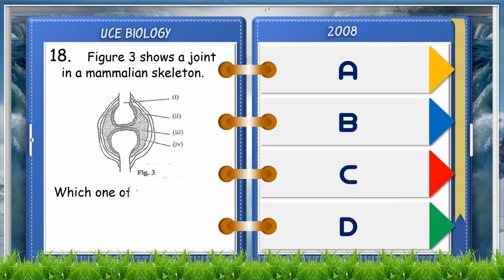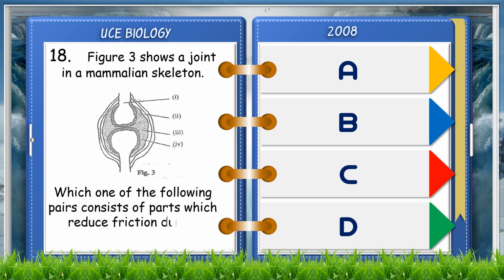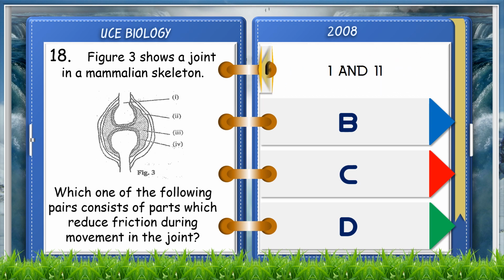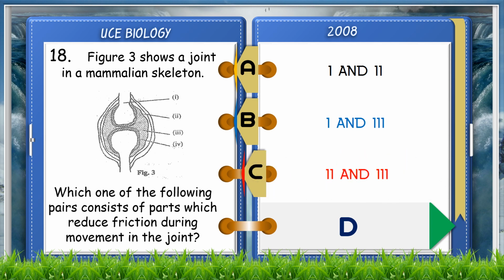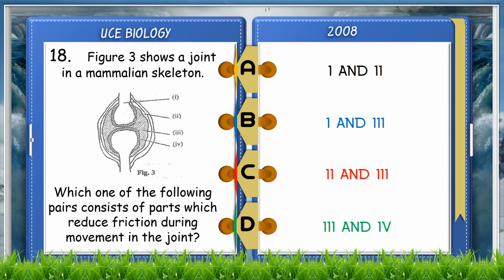Figure 3 shows a joint in a mammalian skeleton. Which one of the following pairs consists of parts which reduce friction during movement in the joint? A. 1 and 2. B. 1 and 3. C. 2 and 3. D. 3 and 4. The answer is D. 3 and 4.